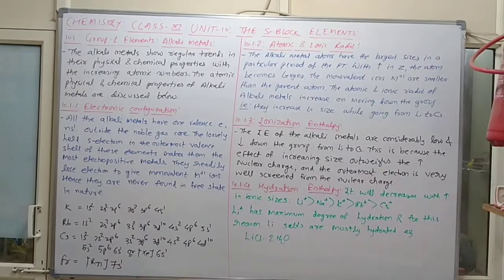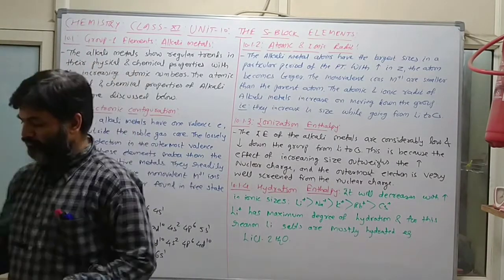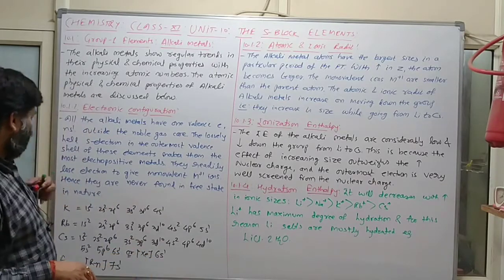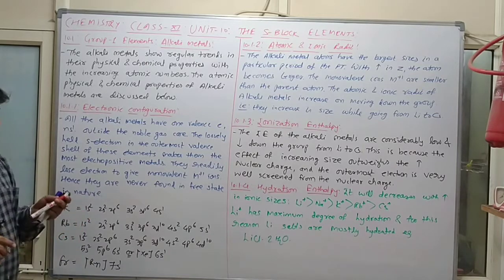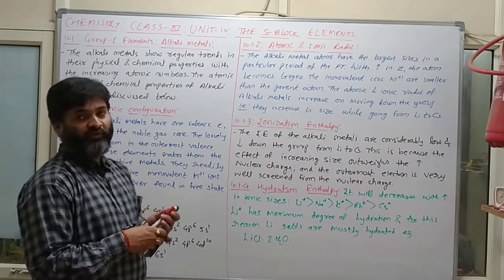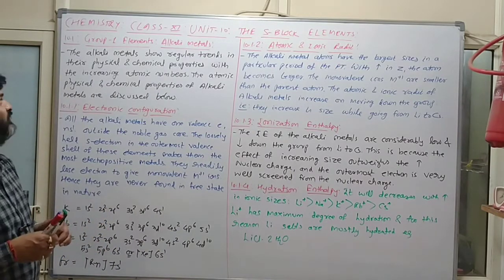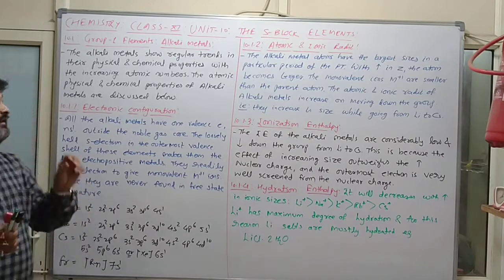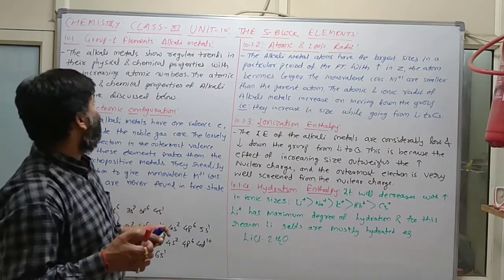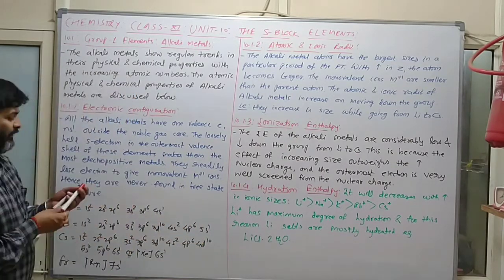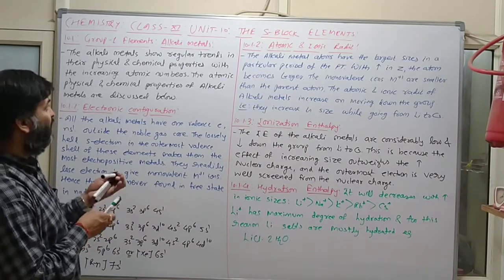Correct? Now in chapter 10, this is topic number 10.1. Now we will discuss one by one group 1. First of all, we will discuss group 1 related elements, and then after group 2. Actually s block is further divided into two parts. So 50% portion is related to group 1, and 50% portion related to group 2. तो group 1 वाले को क्या बोलते हैं? Alkali metal. So this one is normally known as alkali metal.